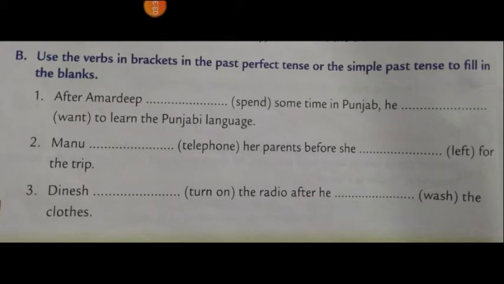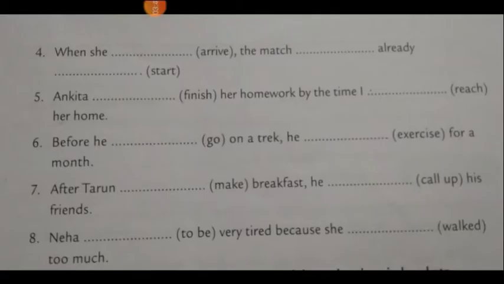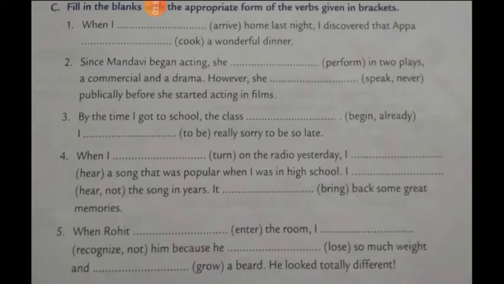Do this B exercise now. Could you get the answers? I'll give you C now. Try to do that also. As I said, pause, do this and then check the answers.